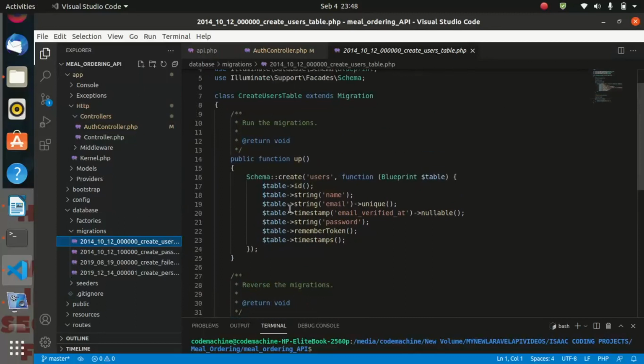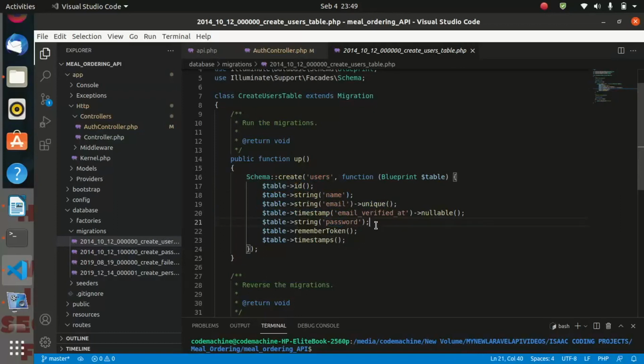Automatically we are having the starting code here and we are having the ID. So the schema is commanding Laravel to create a table called users with a field ID, name, email, password, remember token and timestamps.